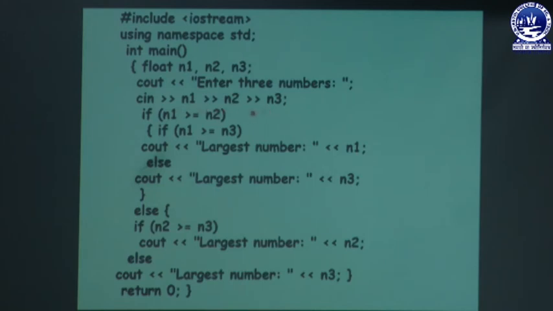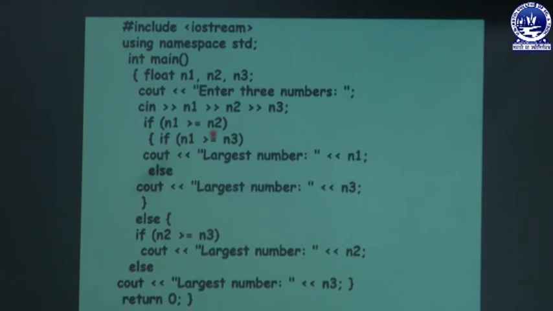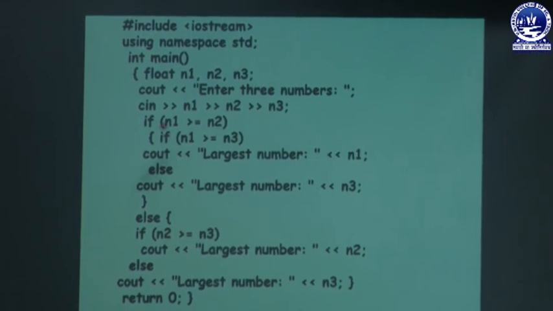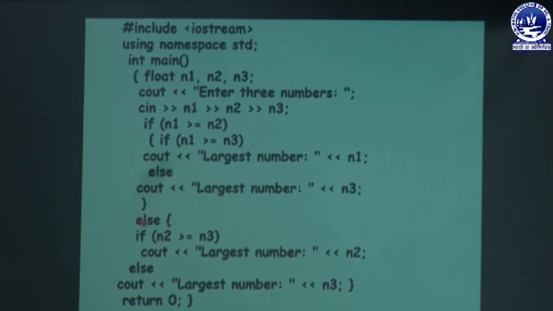If we change the values, then the statement may not be executed. Let us assume that n1 is 100, n2 is 200 and n3 is 50. In this case, is 100 greater than n2, that is 200? No. And as this if condition is false, it will come to the else part.